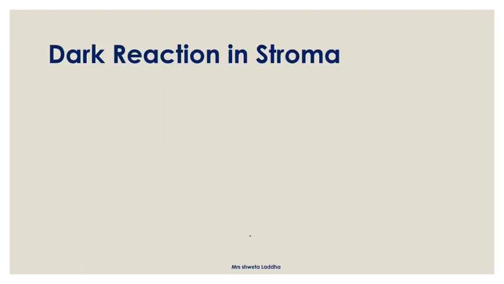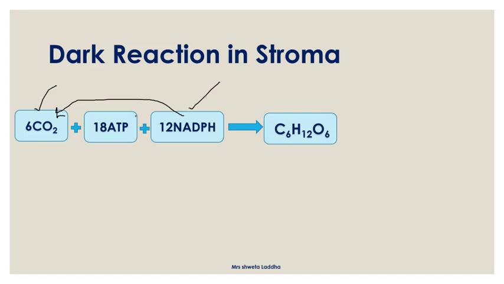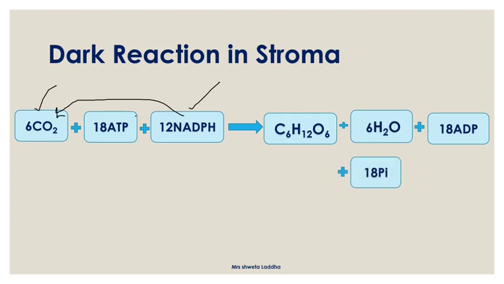Then these molecules of ATP and NADPH are used in the dark reaction. In the dark reaction, which is occurring in the stroma, 6 carbon dioxide molecules plus 18 ATP, which we obtained from light reaction, plus 12 NADPH come together. What happened? NADPH lost electrons to carbon dioxide. Carbon dioxide accepted them, so carbon dioxide underwent reduction. NADPH underwent oxidation. Energy was used from ATP. And what was formed? Sugar was formed, glucose C6H12O6. Along with this, water molecules were given. 18 ADP molecules and inorganic phosphate were also formed. This happened in dark reaction. Here 12 NADP also was formed.